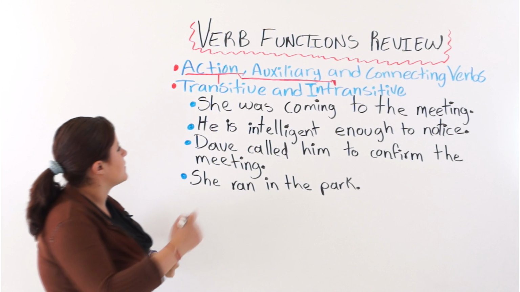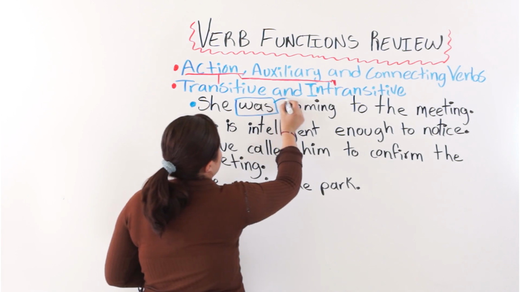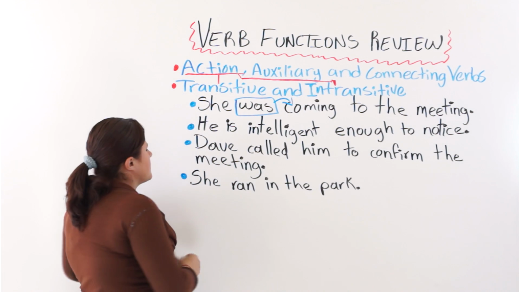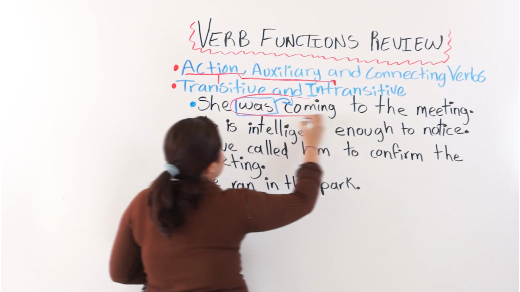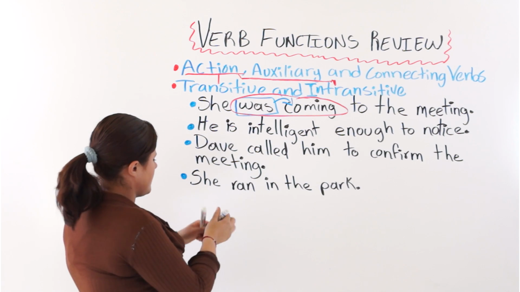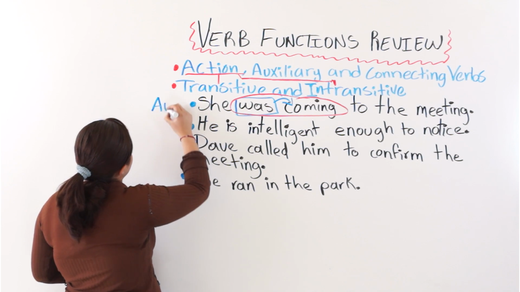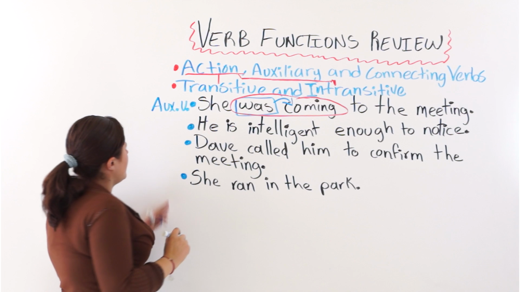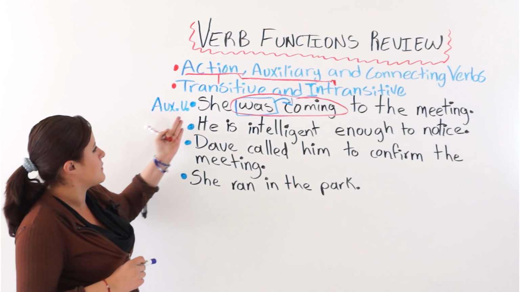So it is an auxiliary verb, was, that is hanging on this verb, coming, to create a verb phrase. So this right here on top is a sentence that is using an auxiliary verb. Aux V. That stands for auxiliary verb.